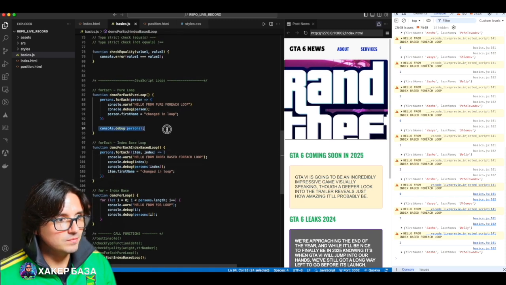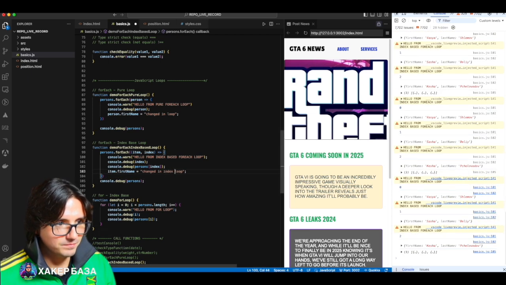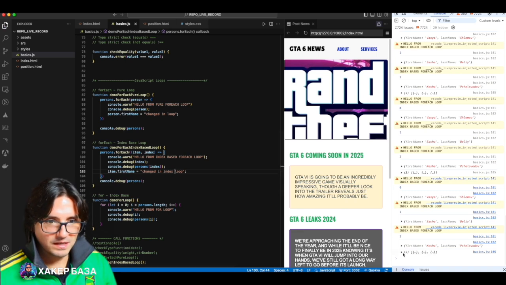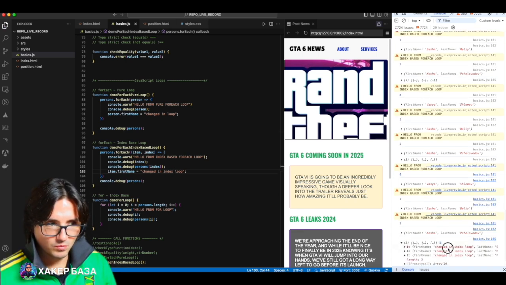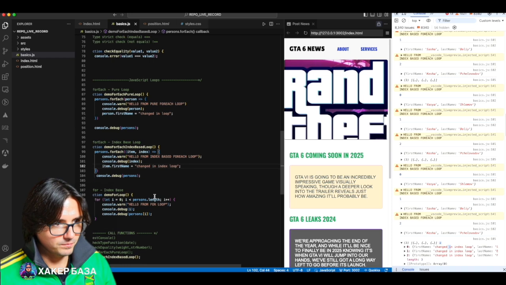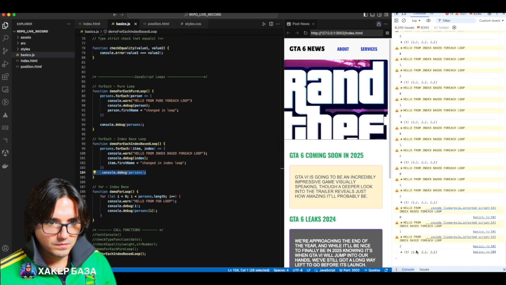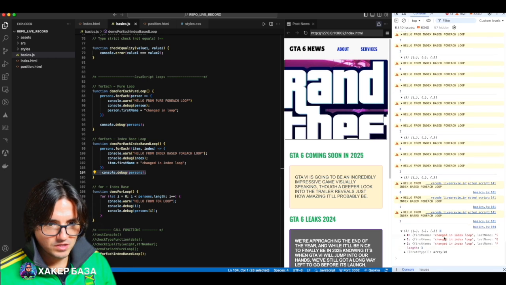Let's print here. We'll print the result. It gave the final result. Changed in index loop, in the indexed loop. You see, it's the same when we have the index. Look at what we can do. Let's start here with index loop, it will now print persons. So it printed. At the very end, you see, everything worked.